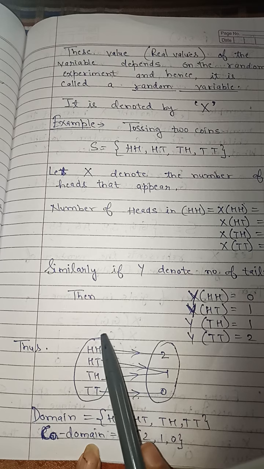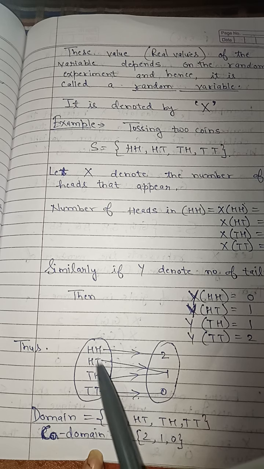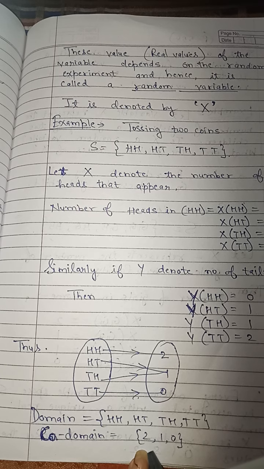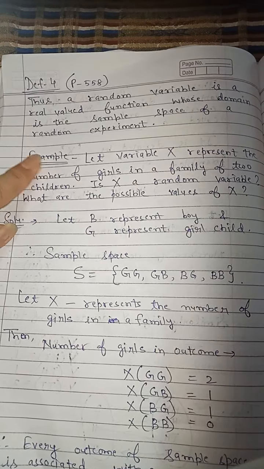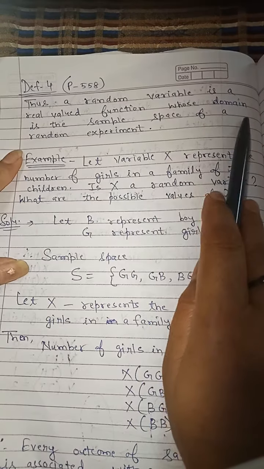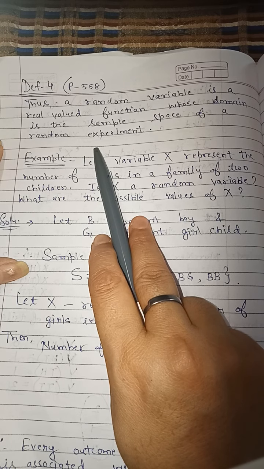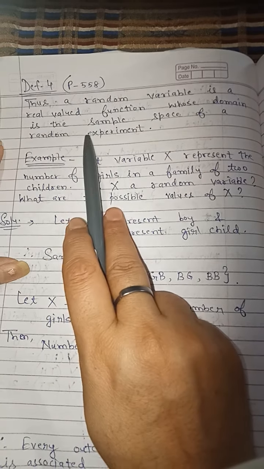So the domain here is HH, HT, TH and TT. And the codomain, where they are the images of these domain elements, will be 2, 1 and 0. Now according to this, just see the definition given in your book, page number 558. Thus a random variable is a real valued function whose domain is the sample space of a random experiment. Right?